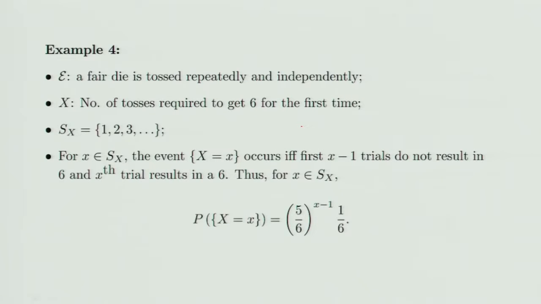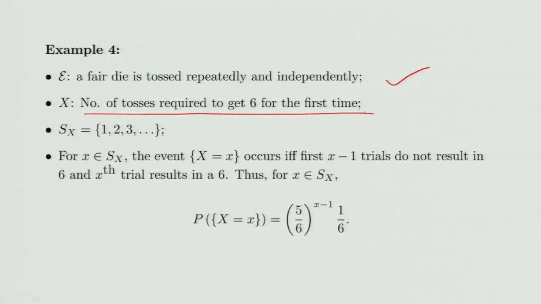Now let us consider this example. Suppose E is an experiment where you toss a die repeatedly and independently, and you keep tossing it until you get a 6. So X is the number of tosses required to get 6 for the first time. There is a possibility you get the 6 in the first one, then you stop the experiment. If you don't get the 6 in the first one, then you go to the second one. If you get the 6, you stop at the second, otherwise you further continue. So X is the number of tosses required to get 6 for the first time. So my support would be 1, 2, 3, because X can take values 1, 2, 3 and so on with positive probability.